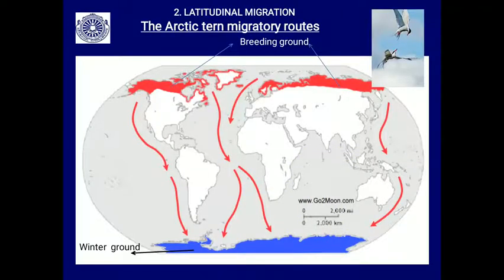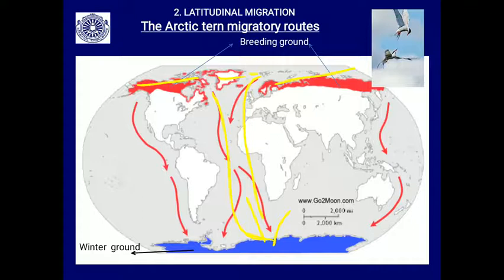This is the Arctic tern migratory route. You may see they inhabit the northernmost part of North America, Greenland, and then the Asian part. They migrate to Antarctica, and the majority take this coastal route, and come back to their place during summer.